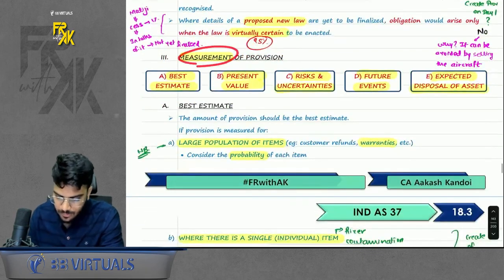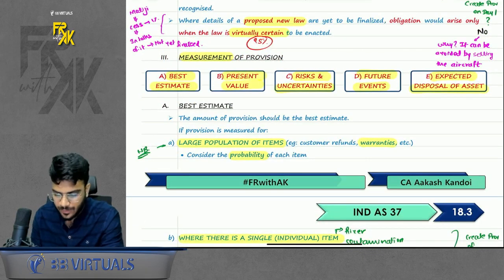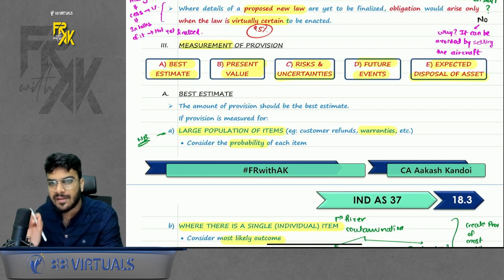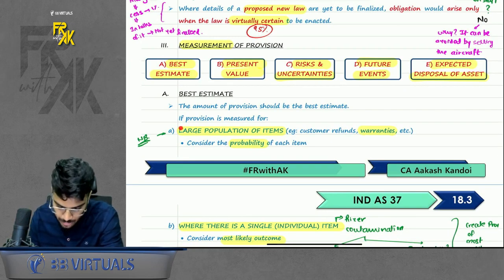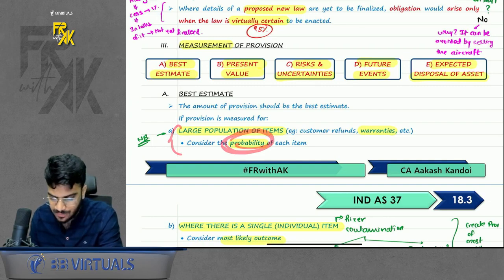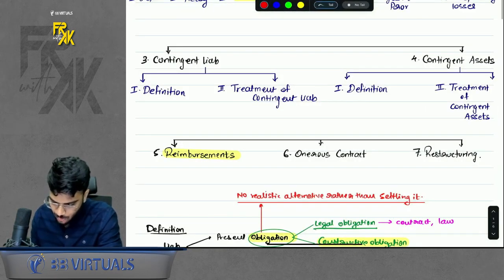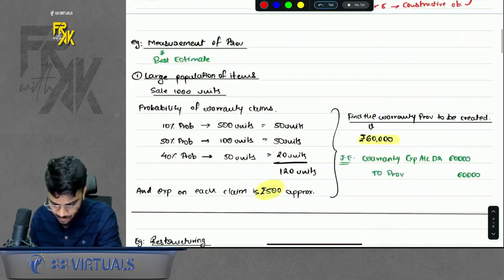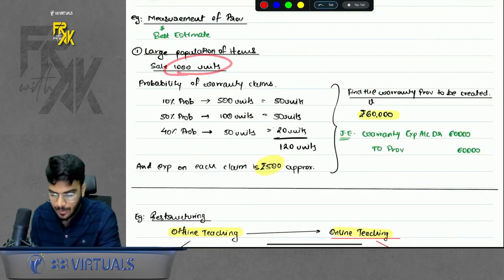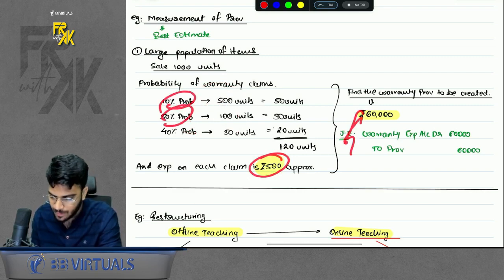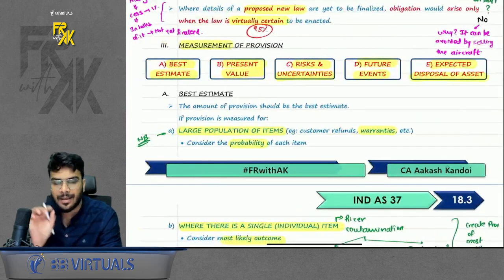Okay. Next is measurement of provision. So when you record any provision, you need to measure it. There are 5 pointers to it. First is best estimate. What is the meaning of best estimate? Because we have to estimate the provision, how do we estimate it? So if there is a large population of items, you will consider the probability. For example, in case of warranties, you sell so many products, so you will have to consider the probability of each item, right? So let's say, for example, I sold 1000 units. I have the probability of warranty claims and also the cost of claim. So I will use this probability and compute the value of provision. This is used when there is a large population of items.